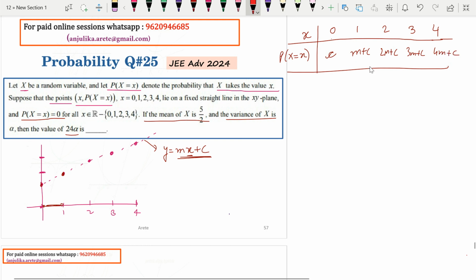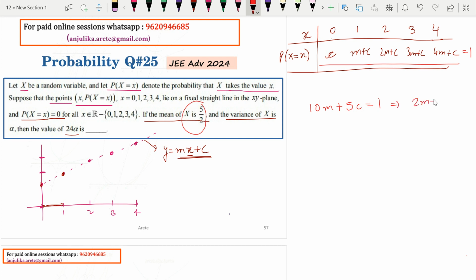Now what's your problem? To figure out what m and c are. You have been given the mean, which is 5 by 2. What else do you know? It's a probability distribution, right? They should all sum up to 1. So what is the summation? 4, 7, 8, 9, 10. If you sum it up, it is 10m, and how many c's? 5 c's. So 10m plus 5c should be equal to 1. If you divide by 5, you get 2m plus c is equal to 1 by 5.